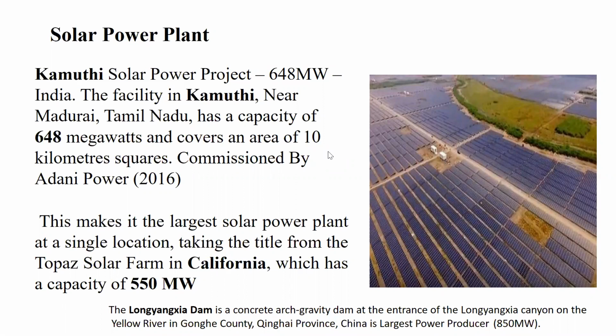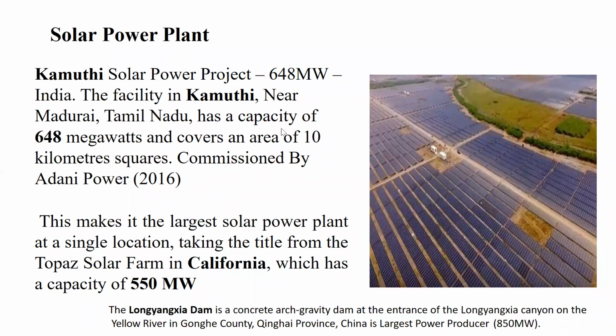Here the basic idea is that we are comparing India with the USA, because it is very important for us. But this data we are collecting is up to 2016, the last data available. So here we have the solar power plant in Tamil Nadu, which is going to generate 648 megawatts. This makes it the largest power plant at a single location, taking the title from California.